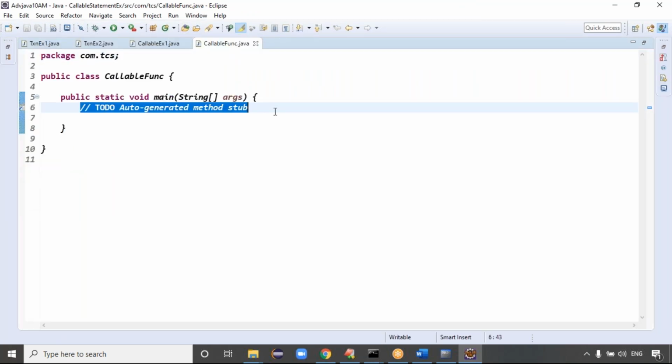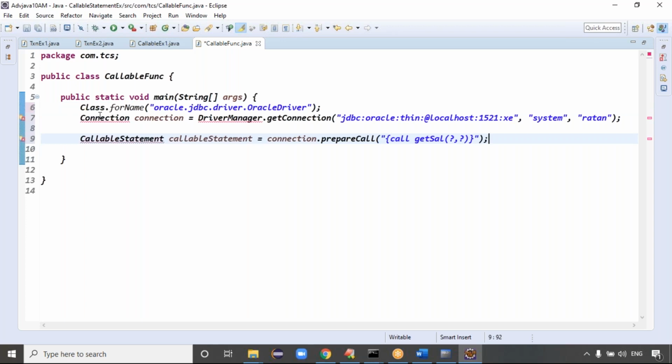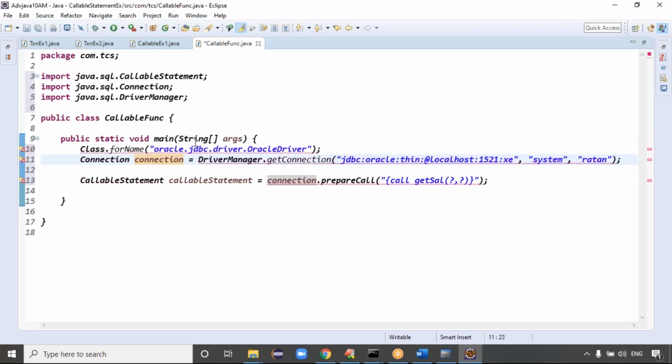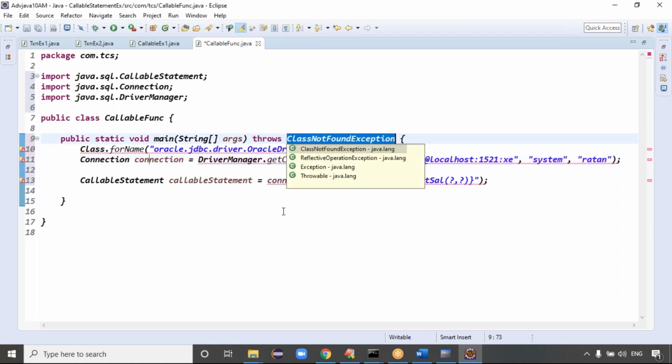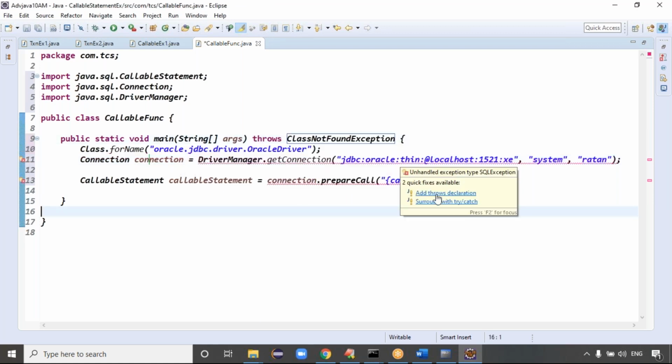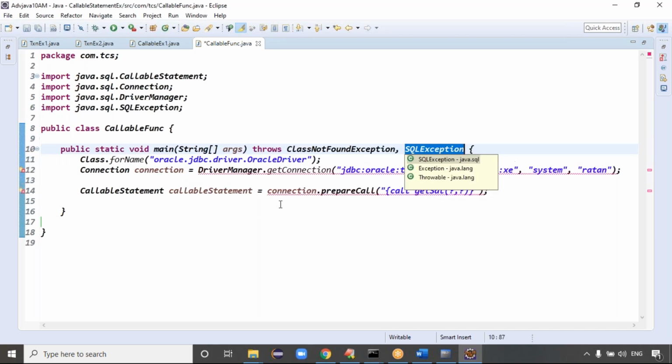Yes, the callable function here. You can give the data like this. See, Class.forName is fine, but it is throwing an SQL exception. Place the cursor and add throws declaration here. ClassNotFoundException is raised, and it throws SQLException, right? Add throws declaration, exactly, guys.